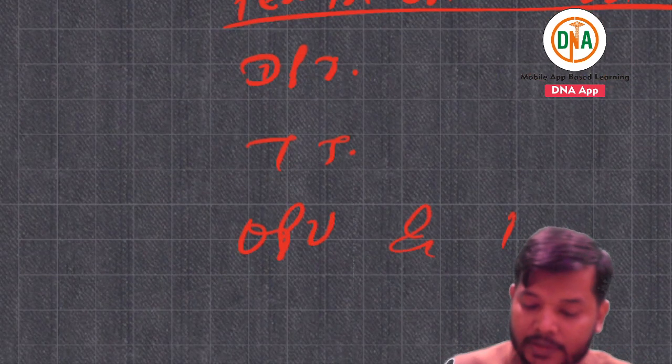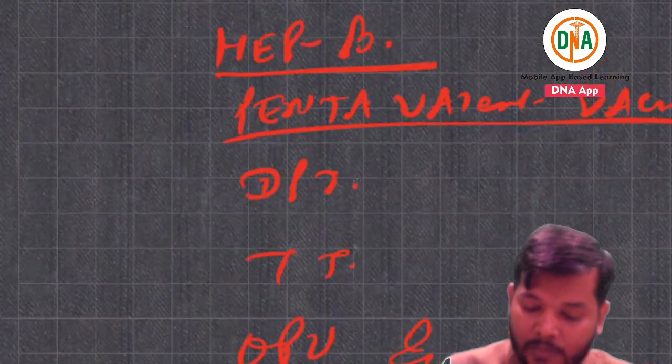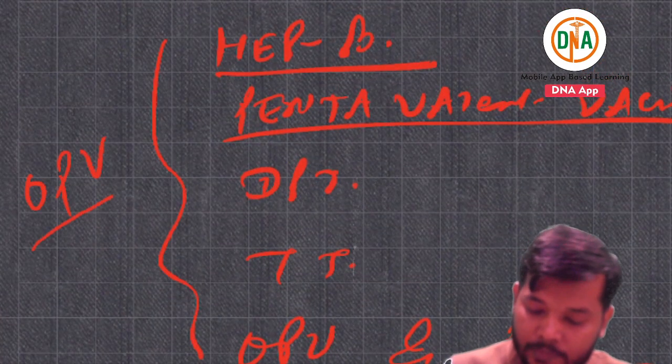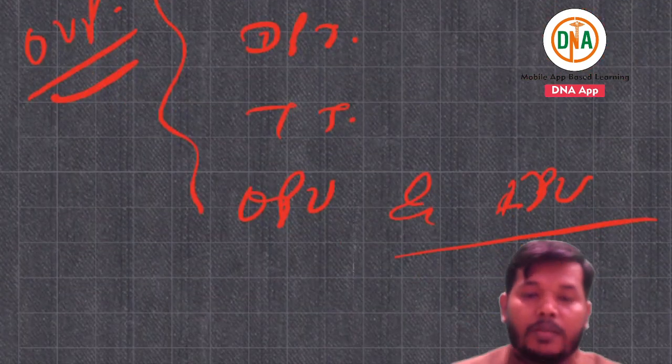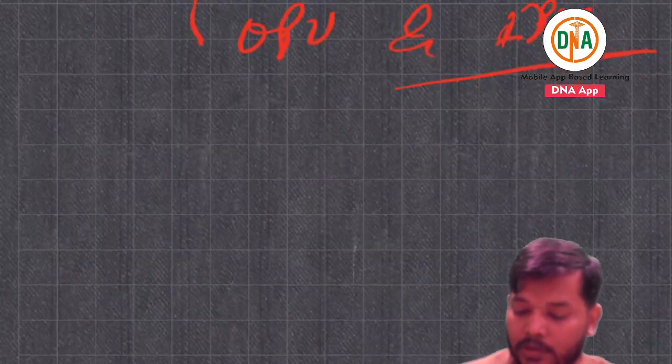These are the vaccines which follow the open vial policy. The open vial policy is maintained for these vaccines.